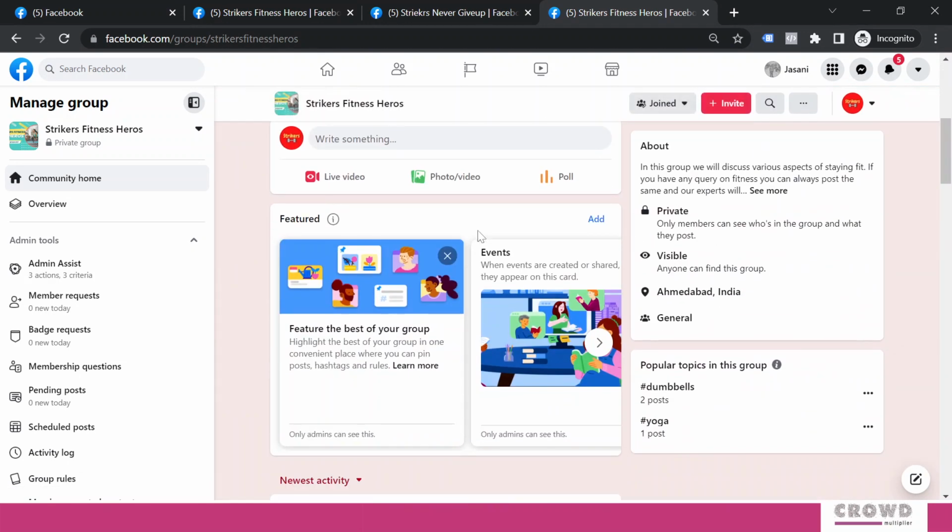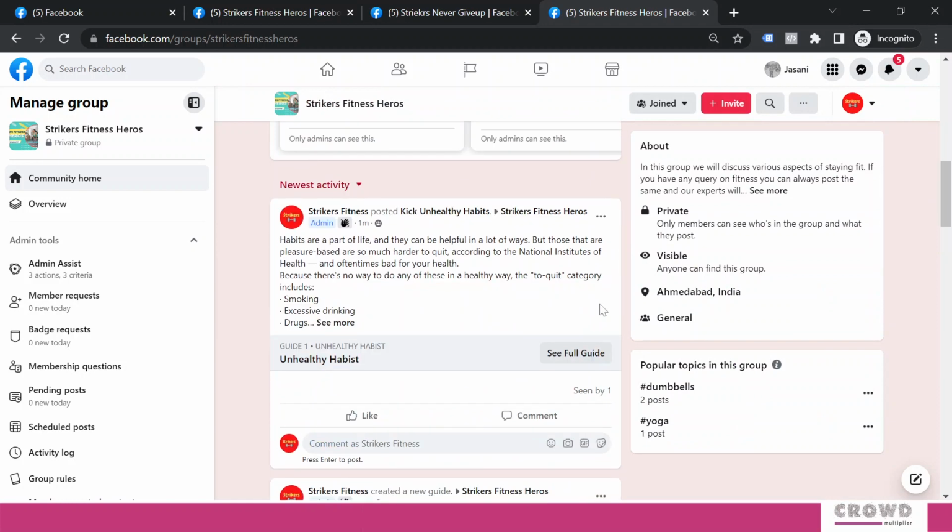So now when other members like Deepak and Bhavik are going through this particular content, it will show them that they need to go through this particular guide and click on Done. This way you can come out with content which is very helpful and ensures engagement on your group.